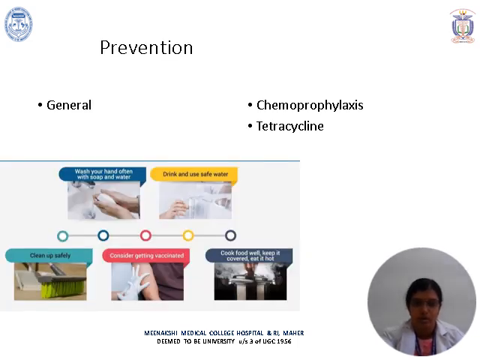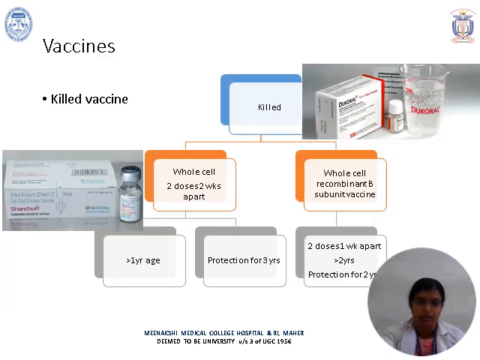In general, following proper hand hygiene procedures would avoid this disease. Wash your hands with soap and water, drink safe water, clean up properly, have good personal hygiene, and consider getting vaccinated. Cook food well, keep it covered, and eat it hot without any infestation of flies.